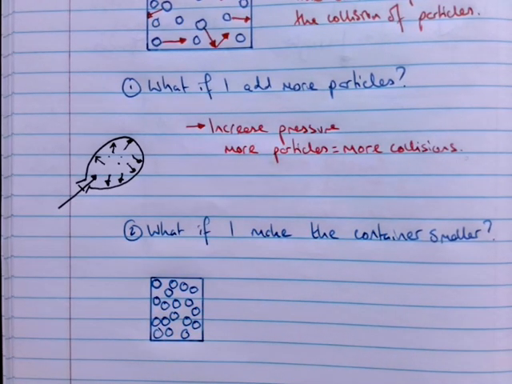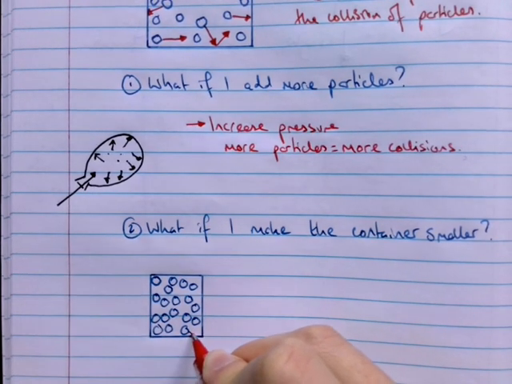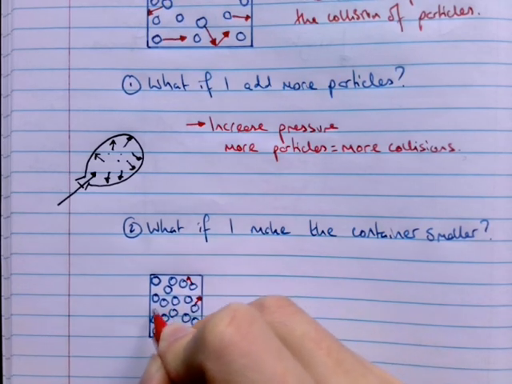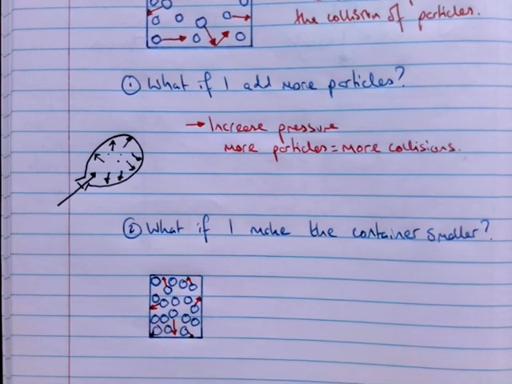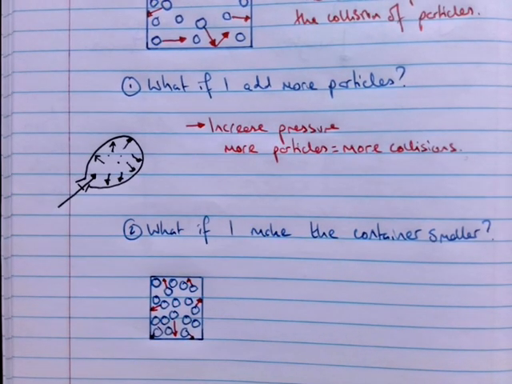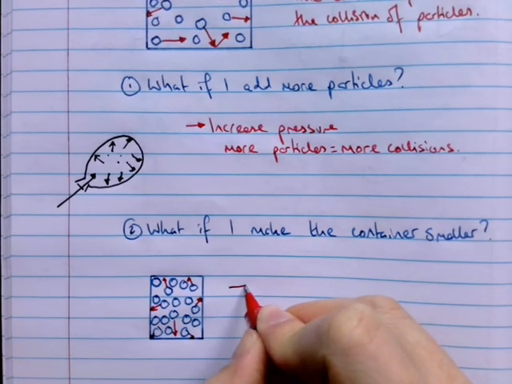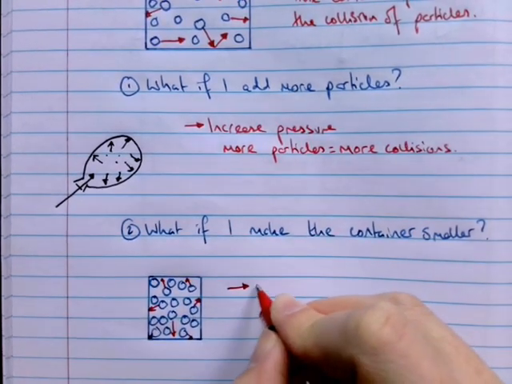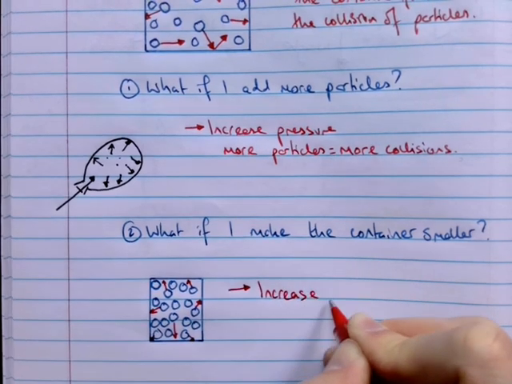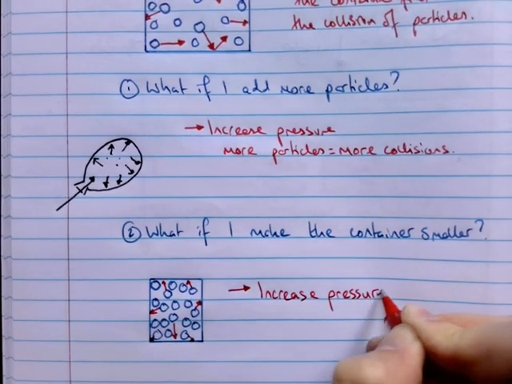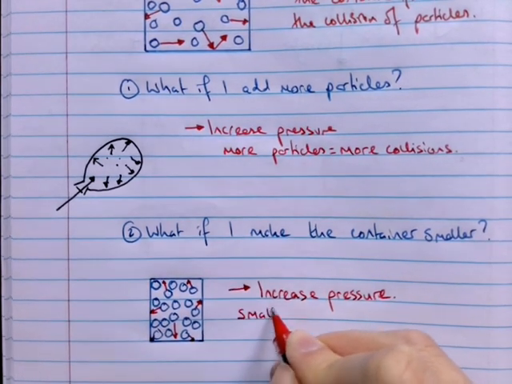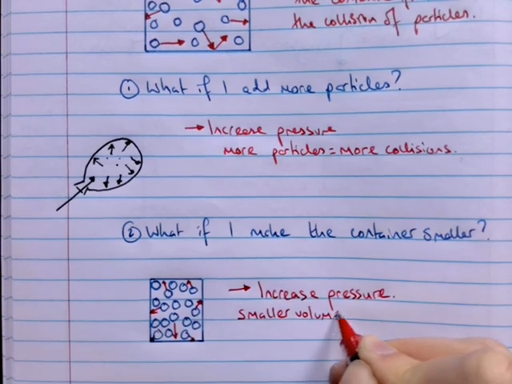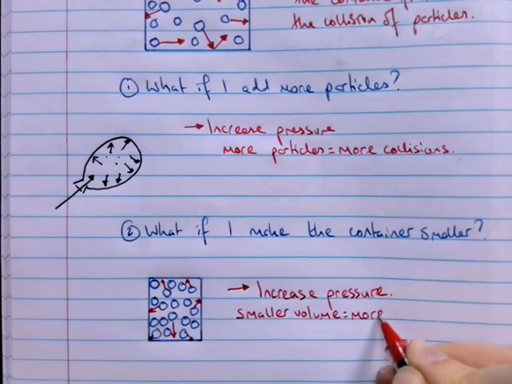So, what do we think now about the number of collisions with the side of the container? Well, because they're all so much closer together and so much closer to the walls of the container, they are going to collide with the side of the container much more often. All right? So, by making the container smaller, I also increase the pressure. Okay, because smaller volume equals more collisions.